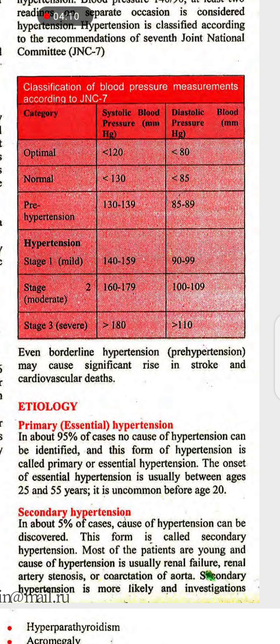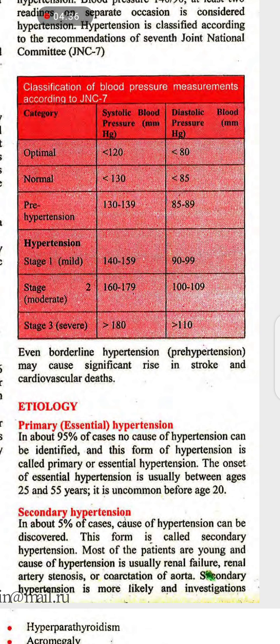Secondary hypertension: in about 5% of cases, the cause of hypertension can be discovered. This form is called secondary hypertension. Most of the patients are young, and the cause is usually renal failure, renal artery stenosis, or coarctation of aorta.